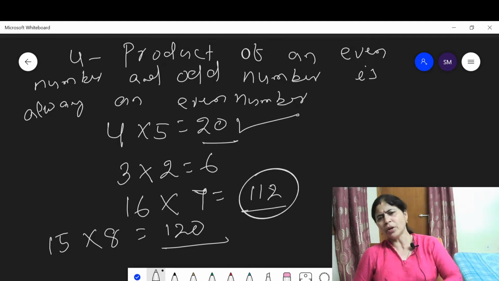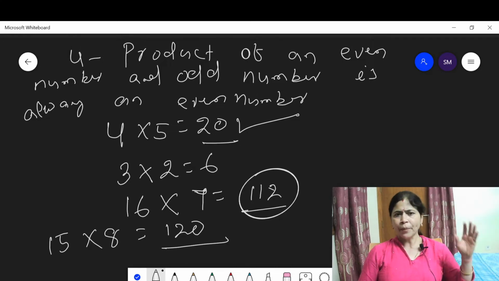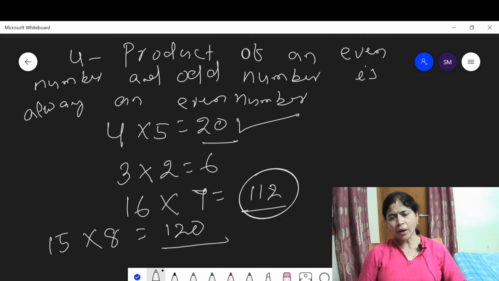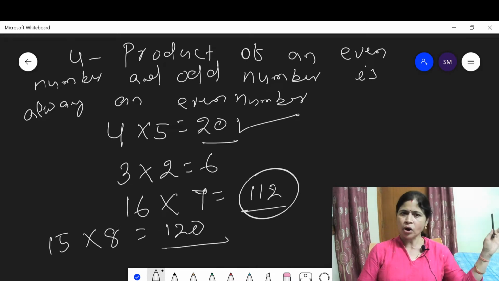I think no student has any doubt about this property. The first property says that the sum and product of even numbers is always an even number. The second property says the sum of an odd number of odd numbers. Means if we add 3 odd numbers, then definitely we get an odd number.